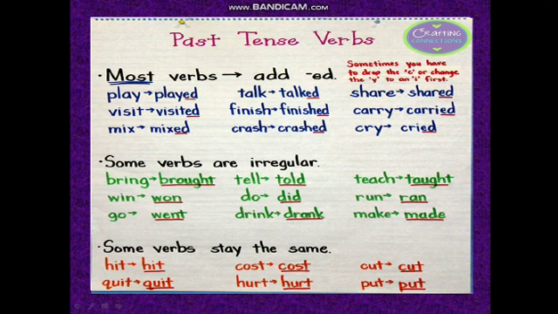Some verbs are irregular. Irregular means they do not take ed as we have added to the regular verbs. The spelling totally changes. Bring will become brought, win will become won, go went, tell told, do did, drink drank, teach taught, run ran, and make will become made.